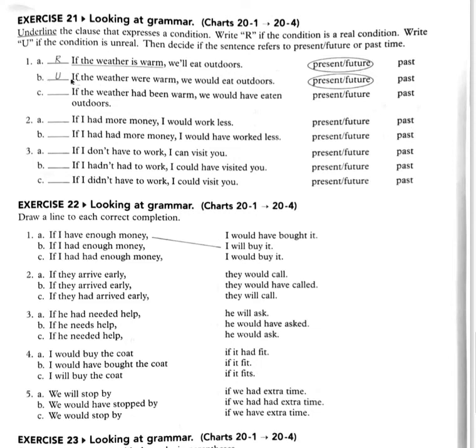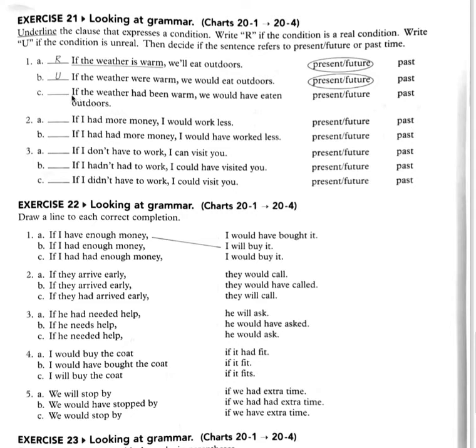Look at B. If the weather were warm, we would eat outdoors. Here, this is the clause that expresses a condition, if the weather were warm. So you underline that. It's unreal in the present, future. The fact is the weather is not warm, so we can't eat outside. Letter C. If the weather had been warm, we would have eaten outdoors.